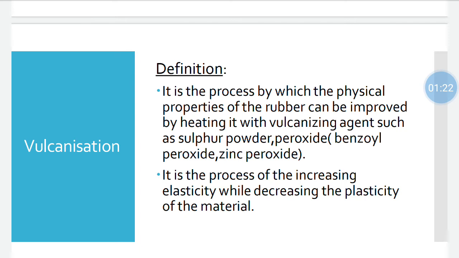Also, it is the process of increasing elasticity while decreasing the plasticity of the material. That is, on vulcanization, the material becomes more elastic while the plasticity of the material is decreased.